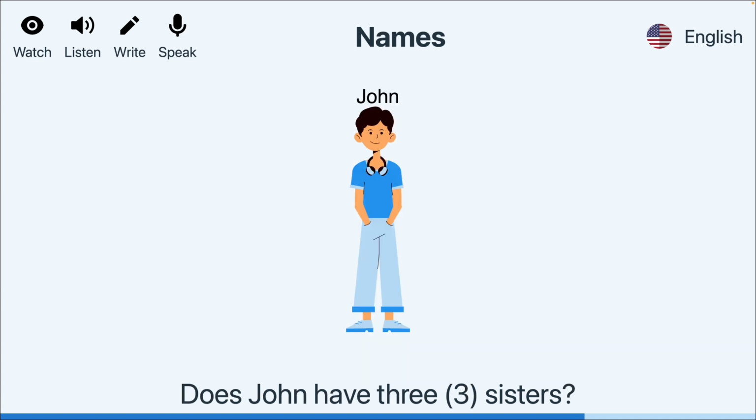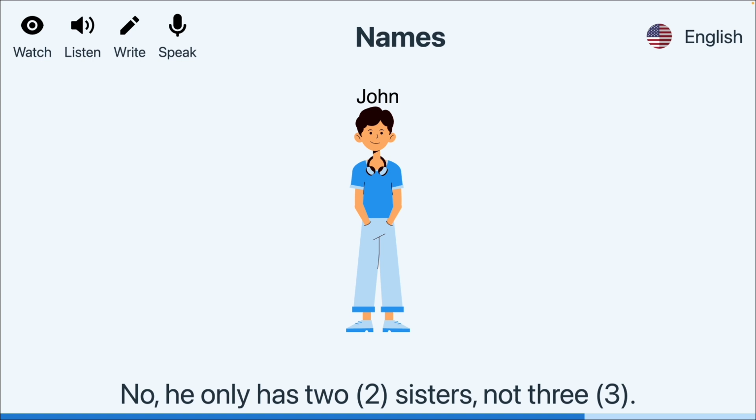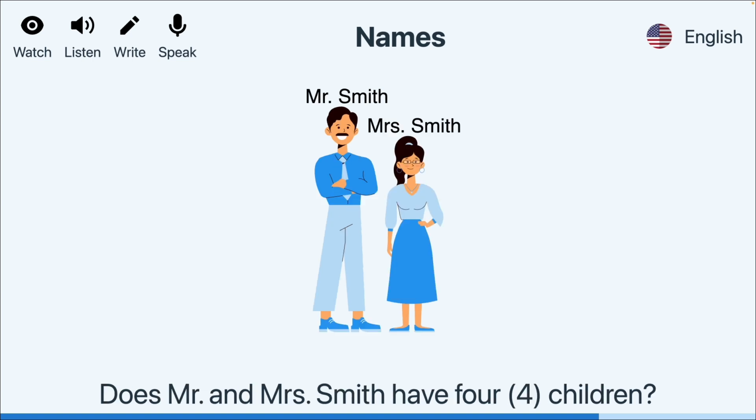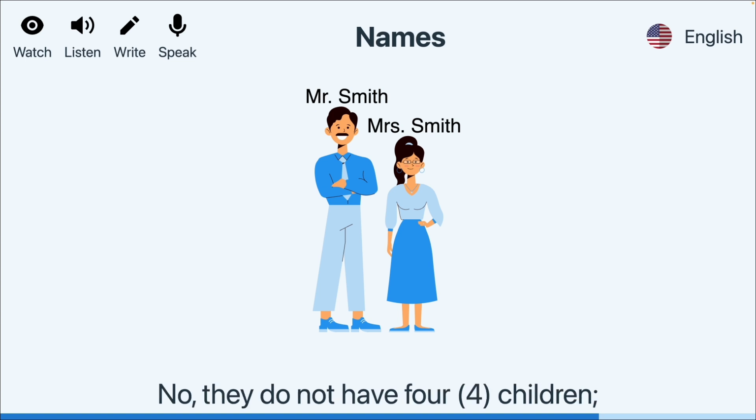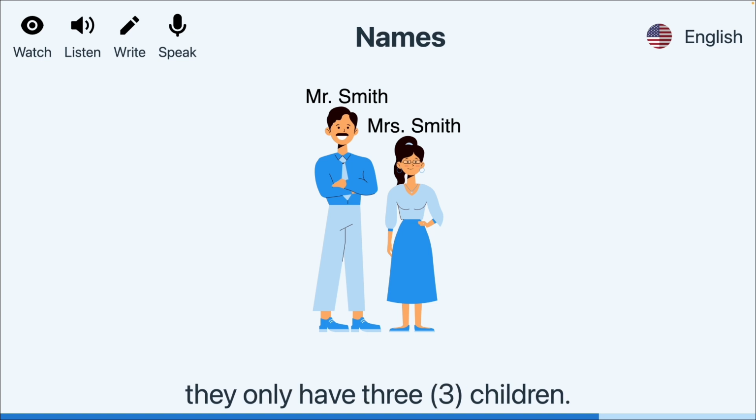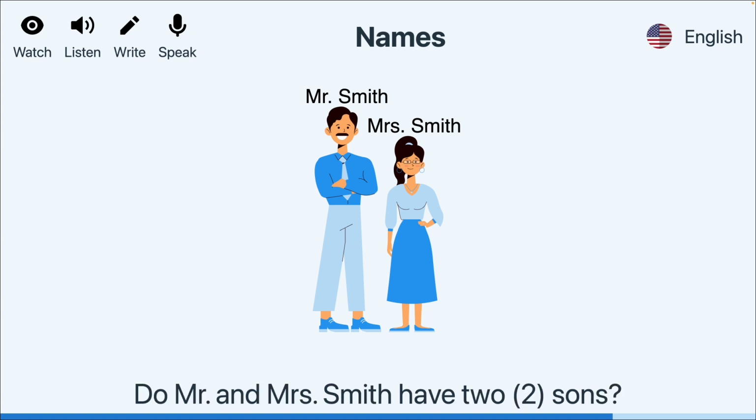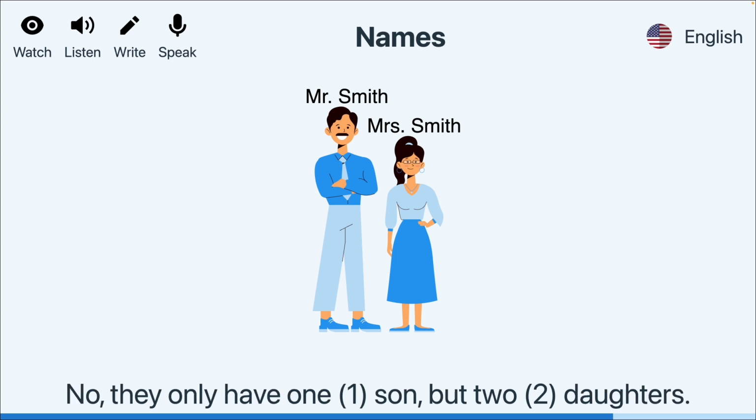Does John have 3 sisters? No, he only has 2 sisters, not 3. Do Mr. and Mrs. Smith have 4 children? No, they do not have 4 children. They only have 3 children. Do Mr. and Mrs. Smith have 2 sons? No, they only have 1 son, but 2 daughters.